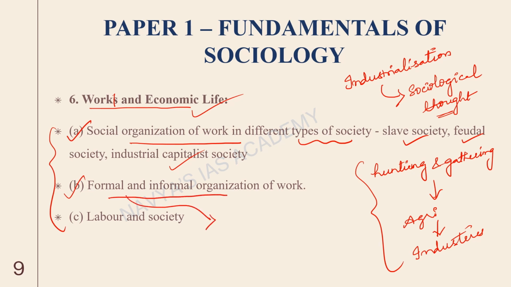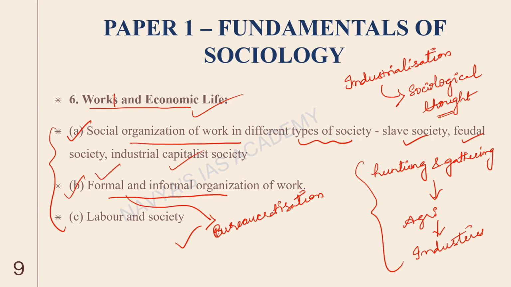So during industrialization, there is bureaucratization that happened, which means there has been an increase in rationalization of institutions, and that's how formal organizations have been established. So we will try to look at all of that here.